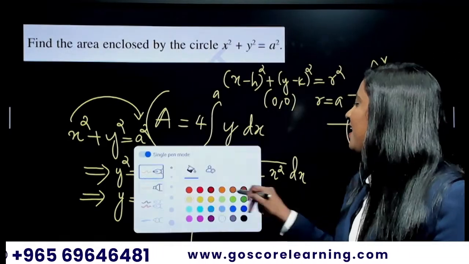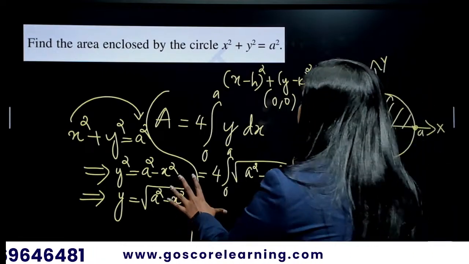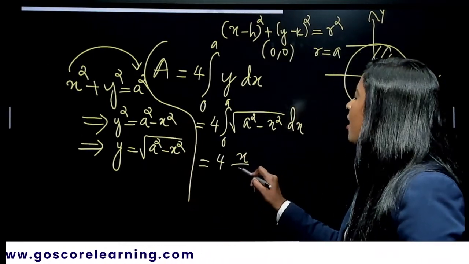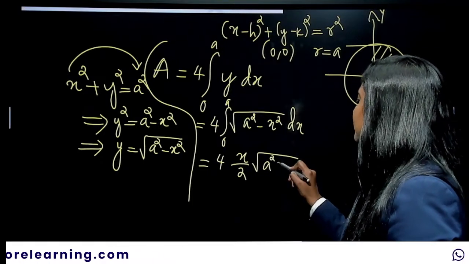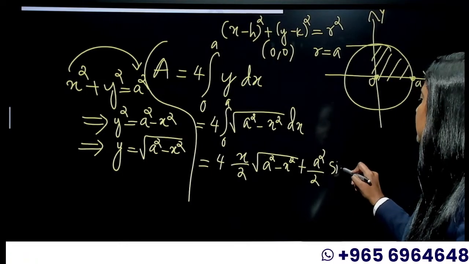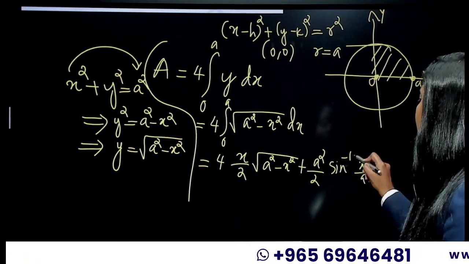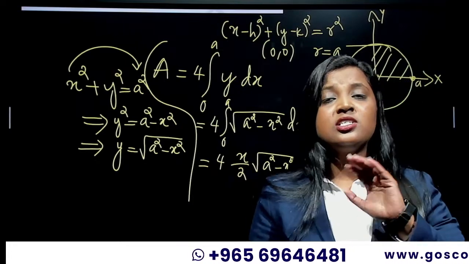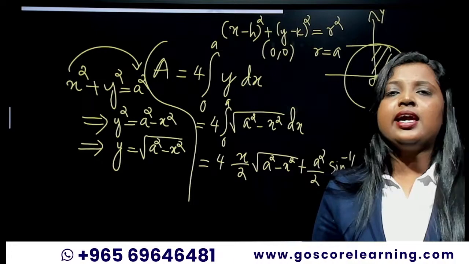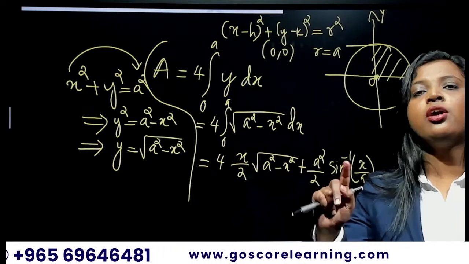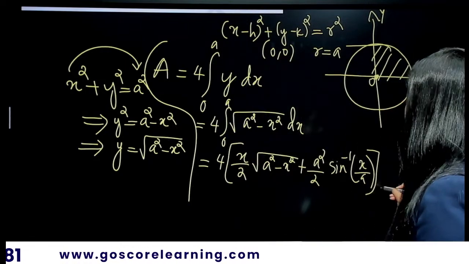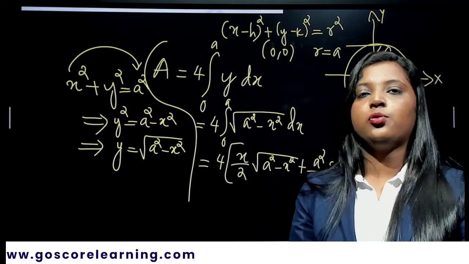So that will be equal to 4 times x by 2 root of a squared minus x squared plus a squared by 2 sine inverse x by a, right? And since we are dealing with definite integrals, we are not going to write plus c. We will be getting the definite value, so we are not going to add the constant of integration. You will be keeping this inside the limits 0 to a.